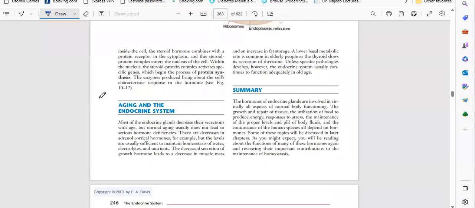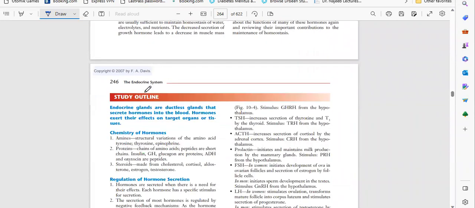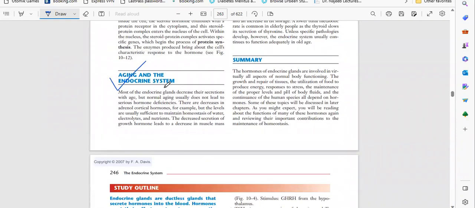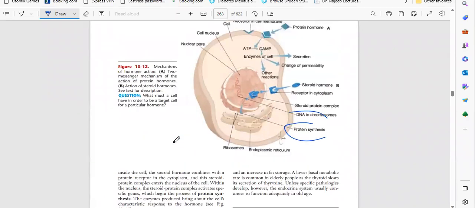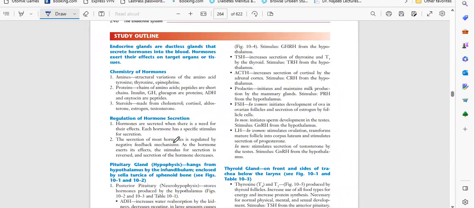So basically, what is the relation between aging and the endocrine glands? This is very important because most of the endocrine glands decrease their secretion with age. As age increases, the function of the glands and organs decreases because it is a natural process. The release or secretion of hormones decreases, so the function of the normal organs is affected.